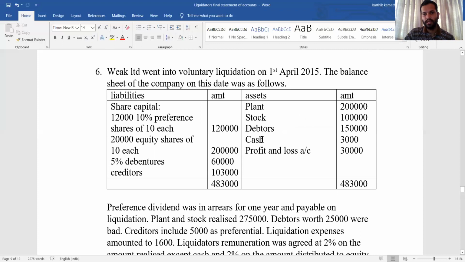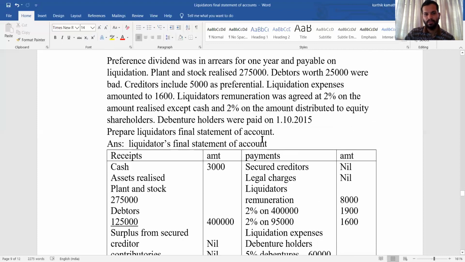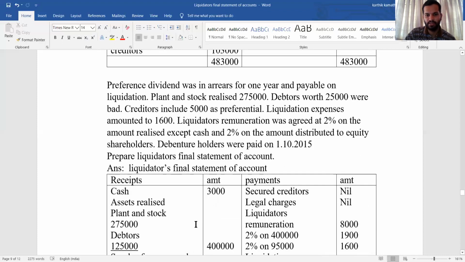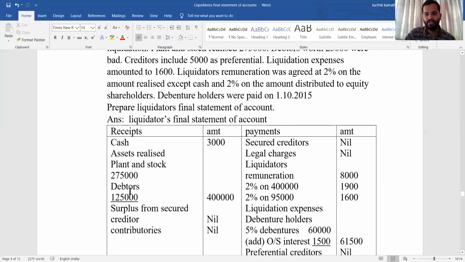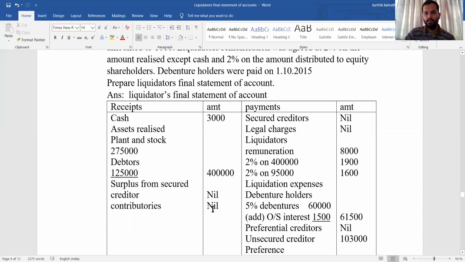Plant, stock, and debtors. Plant and stock realized amount together they have mentioned in the problem, 2,75,000. Debtors 1,50,000 minus 25,000 considered as bad, 1,25,000. So total amount is 4 lakh. Surplus from secured creditor, no adjustment, nil. Contributory, no adjustment given in the problem, so that is nil.